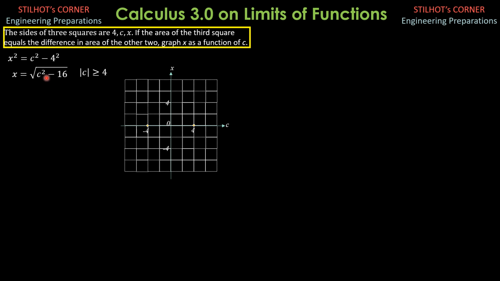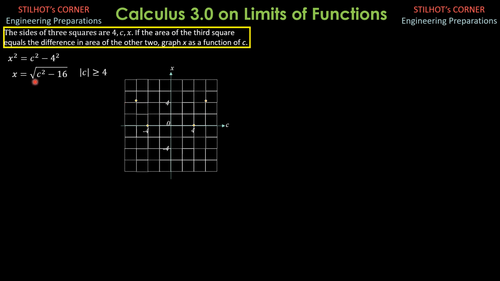So when c is plus minus 6 here, because the grids are 2 units each side, 36 minus 16 is 20, square root of 20 is 2 square root of 5, and that's 4.47 something. So it should be here, plus minus 6, 4.47 as plotted there.